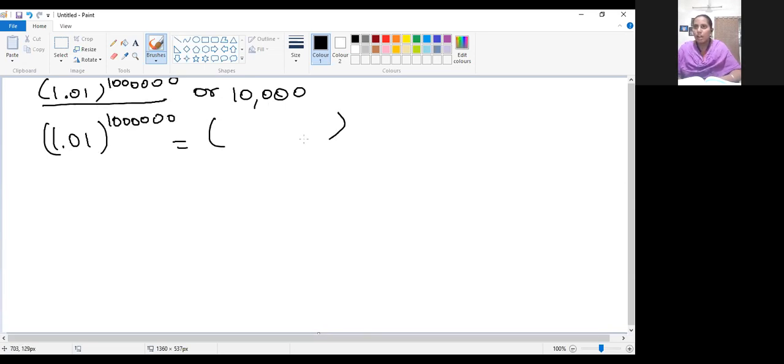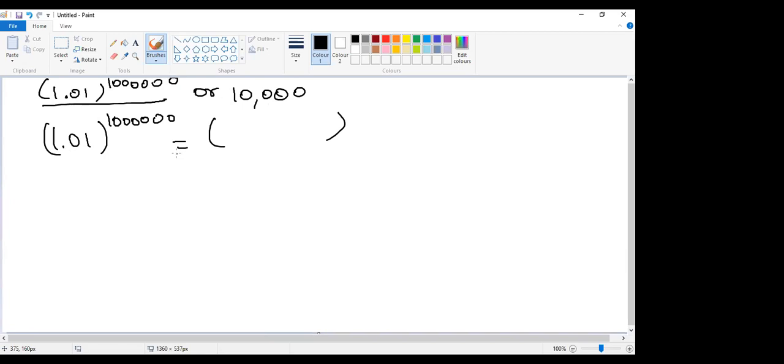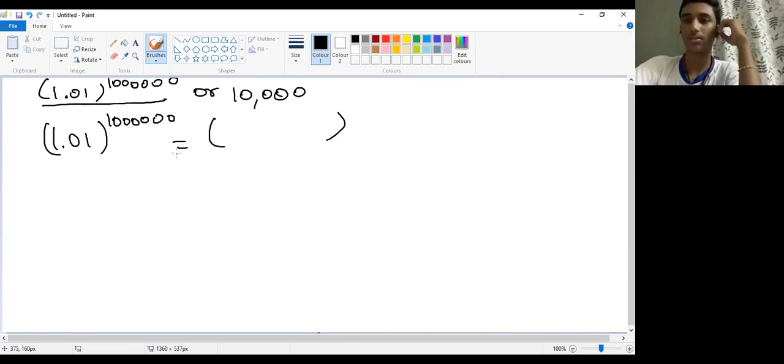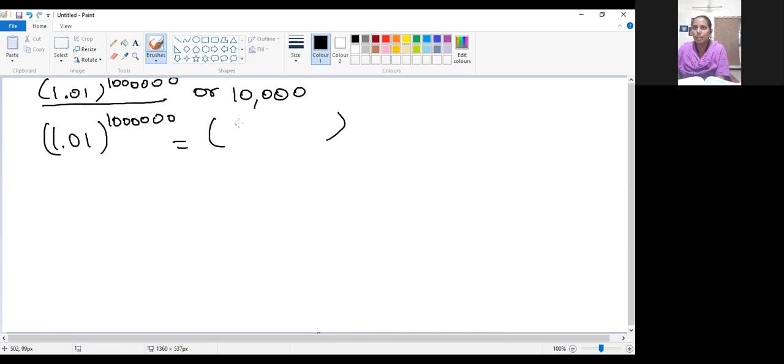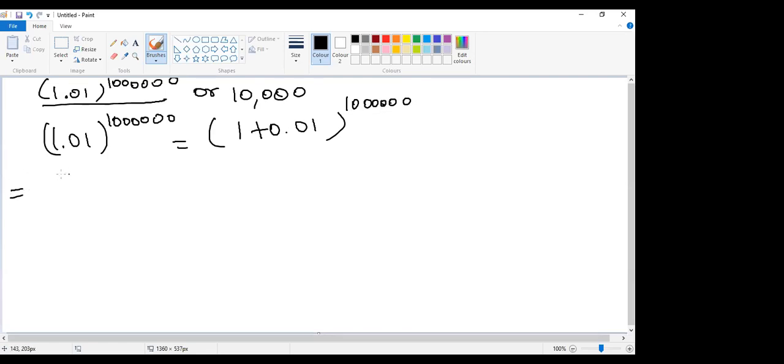Can you tell me how to expand this 1.01? Any idea? Now you have told for 98, 100 minus 2. Ma'am, 1 plus 0.01. Two terms you have to write. So 1 plus 0.01. Shall we take like this? Yes, ma'am. So n value is 10 lakhs here. So tell me the combination.